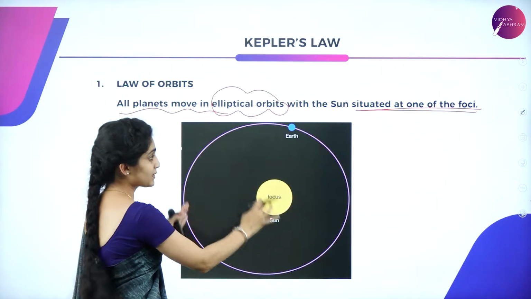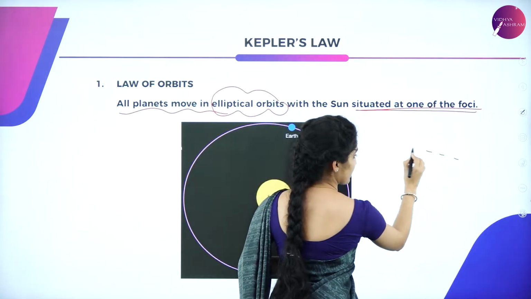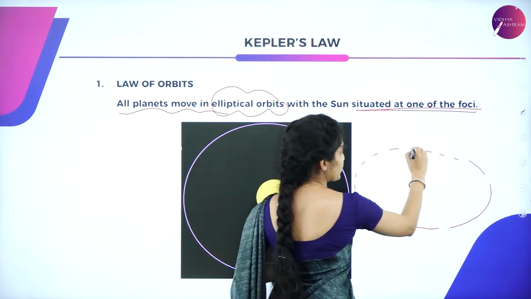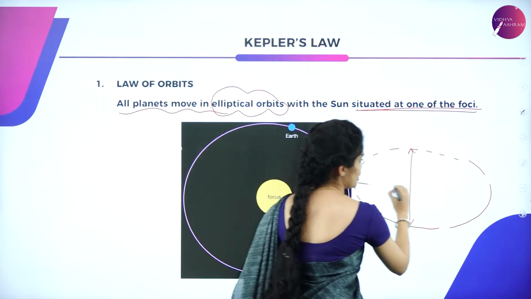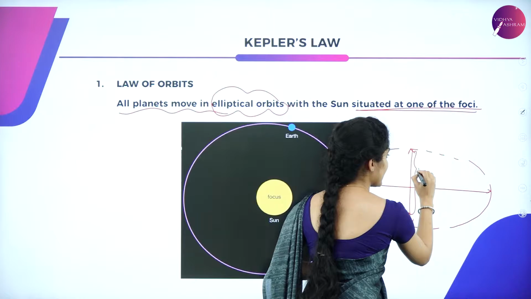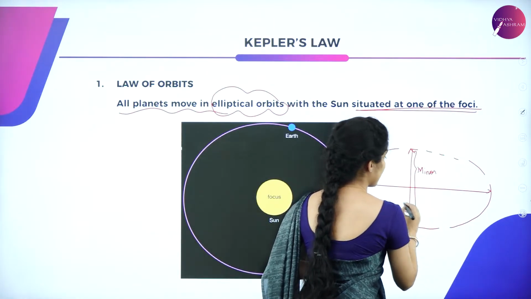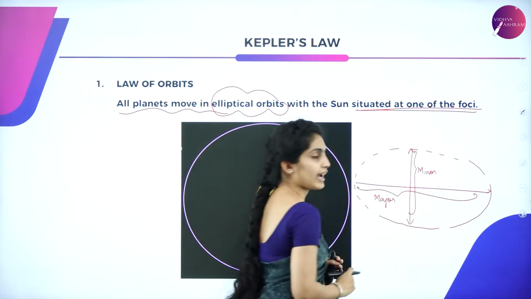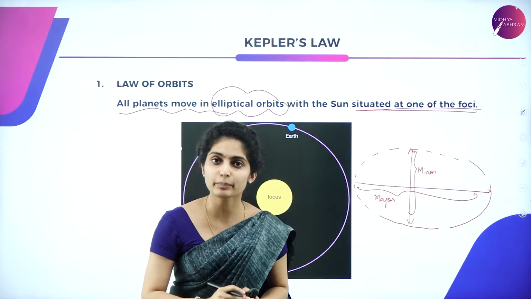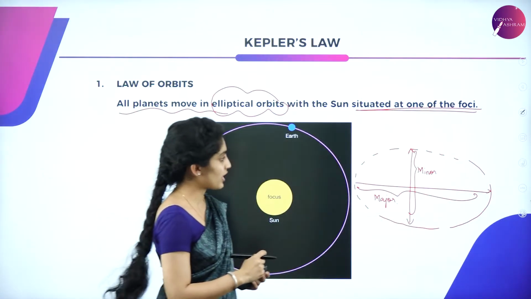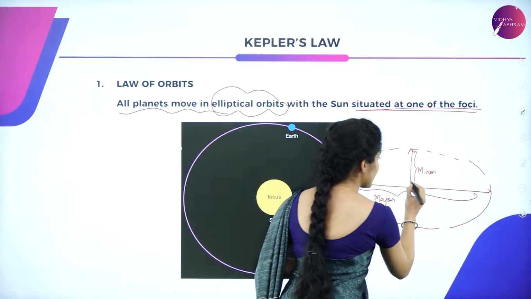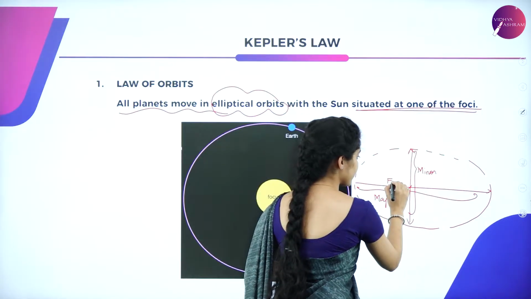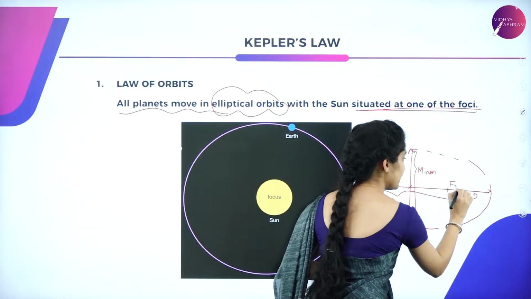Suppose this is an ellipse, so I'll draw it here. This is an ellipse which you are considering, and you have got 2 axes, wherein you call this the minor axis and the horizontal line the major axis. So we have got 2 axes over here, minor axis as well as major axis. And suppose we have one focus, let it be F1, and the other focus, let it be F2.